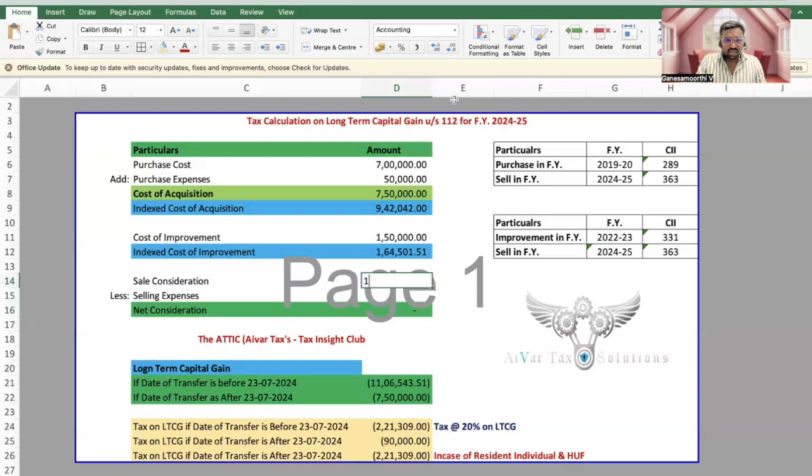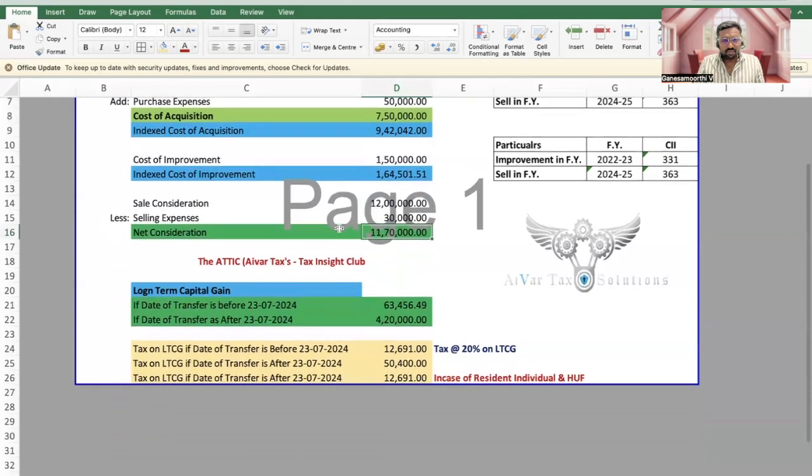I assume that the sale consideration will be 12 lakhs. Selling expenses may be 30,000, perhaps commission expenses or something. So the net consideration will be 11,70,000.